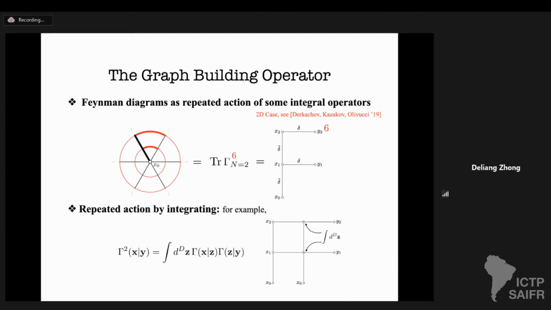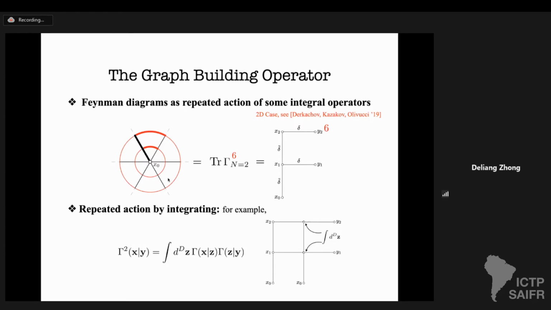But due to the simplicity of this diagram, there exists an alternative operatorial approach of computing them. Namely, those Feynman diagrams can be seen as some repeated action of some integral operator, the so-called graph building operator. Let me show an example here. I consider the J equal to 6 case, and I consider diagrams with 2 wheels. I claim that this diagram is equivalent to the trace of a certain operator, denoted here by gamma, for n equals 2, to the power 6. I will explain the details about the operator, but suppose this equation is true.